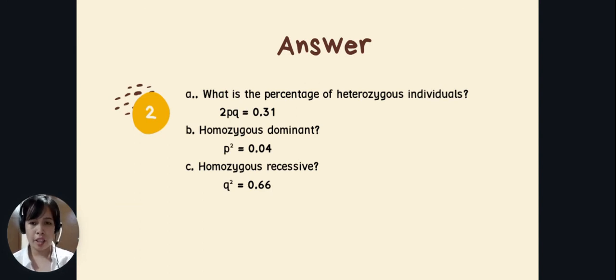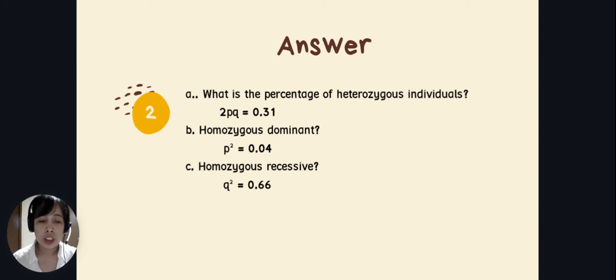Okay, since you already know the allelic frequency, we should directly go to the genotype frequency. So we'll still be using the second equation, and that is p squared plus 2pq plus q squared equals 1. Now, to solve for p squared, I'll solve p squared first. Or shall we have 2pq? Okay, let's have 2pq since it's in question A.